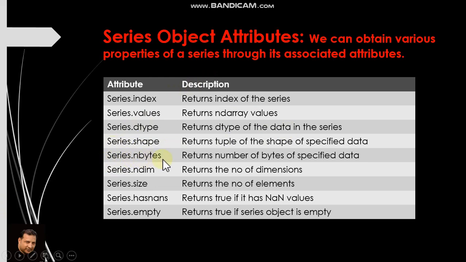Then series.nbytes returns the number of bytes for the specified data in a series. Series.ndim, dim stands for dimensions, returns the number of dimensions, for example 1 dimension, 2 dimension, 3 dimension. Series.size returns the number of elements in that series.